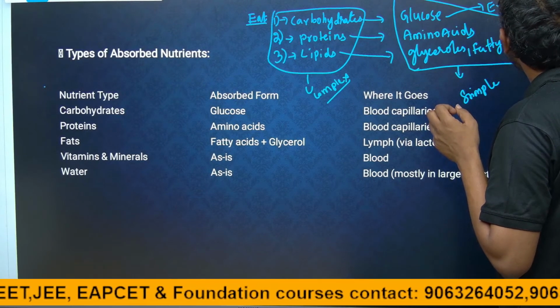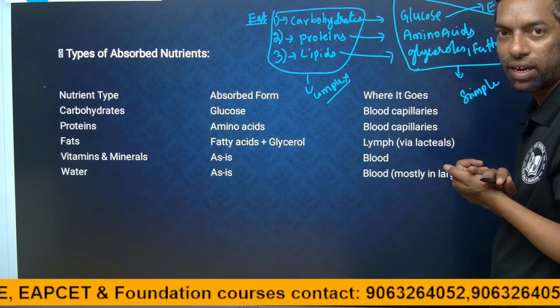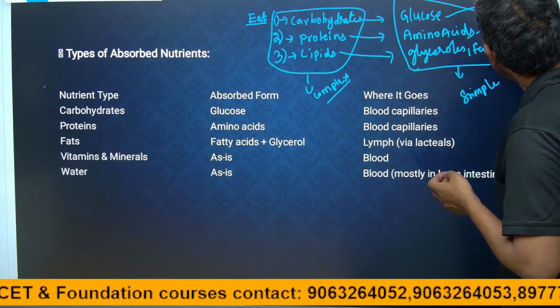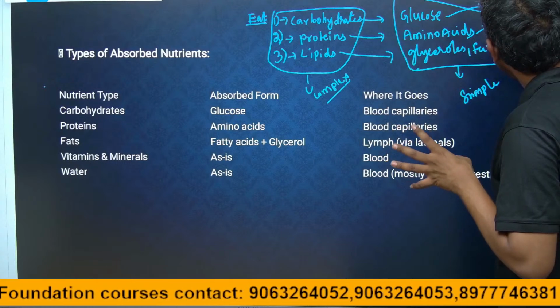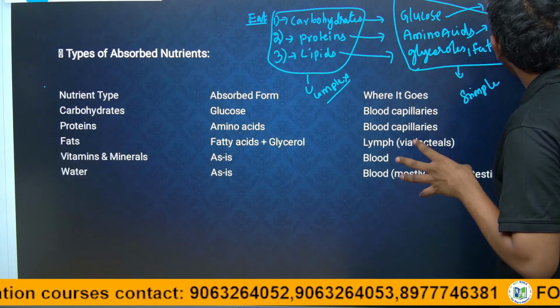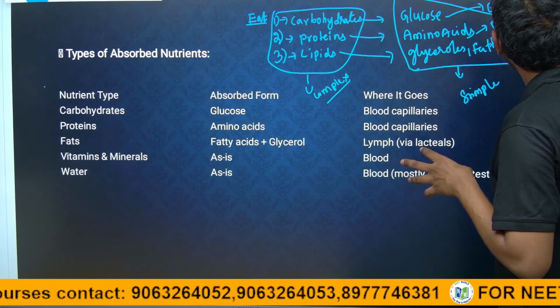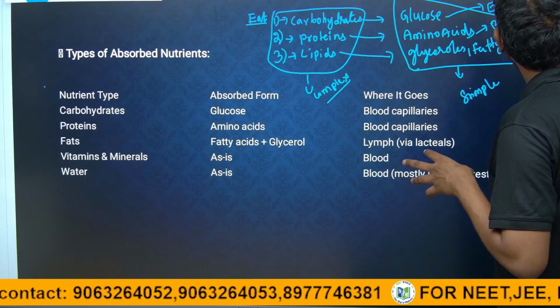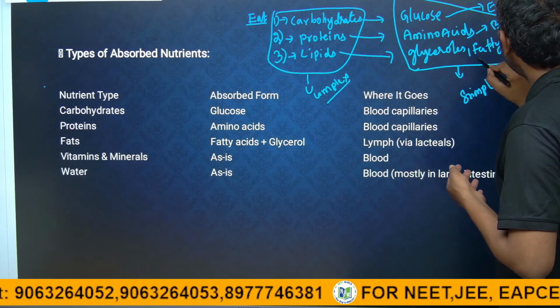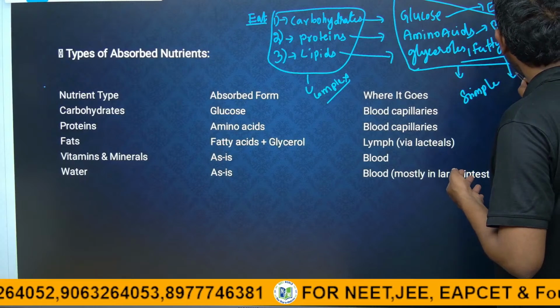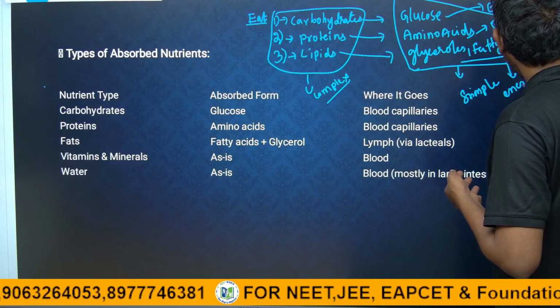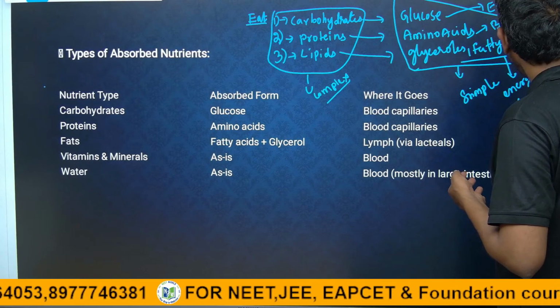If glucose is absorbed, energy will be created. If amino acids are absorbed, they will create body repair. These fatty acids are the energy stores, for further energy storage.